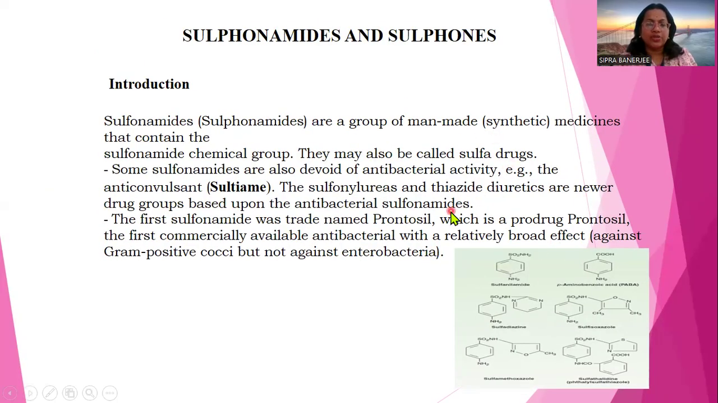Some sulfonamides are also devoid of antibacterial activity, like anticonvulsants. These drugs may also contain the sulfonamide category, but they do not have antibacterial activity. They have anticonvulsant activity instead. The sulfonylurea, thiazide diuretics, and the newer drug groups are based upon the antibacterial sulfonamides. The first sulfonamide was prontosil, which was the first commercially available antibacterial drug, having relatively broad effects against gram-positive cocci and not against gram-negative bacteria.